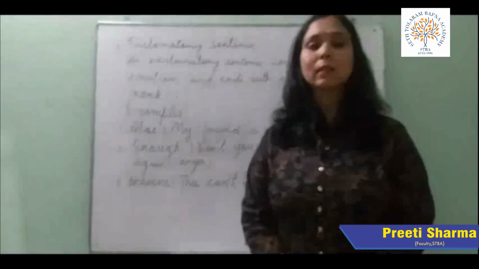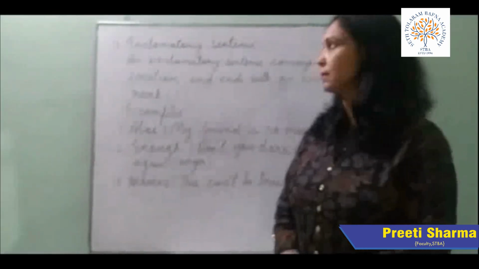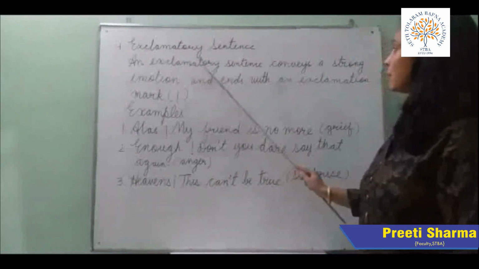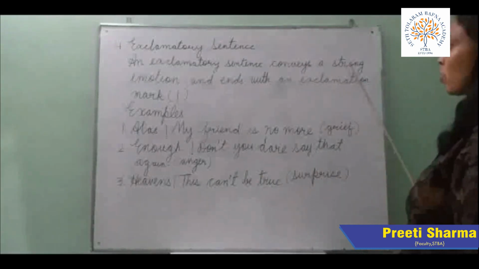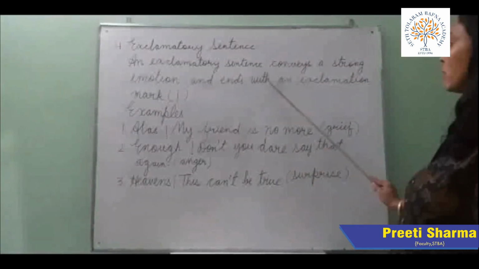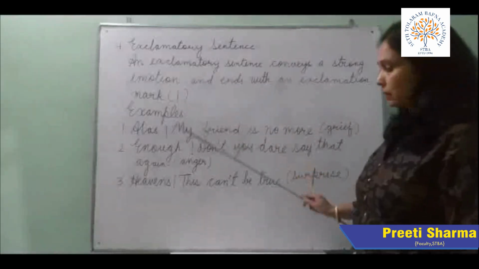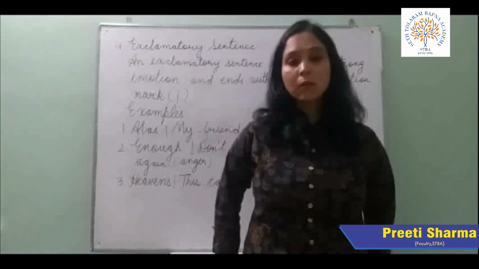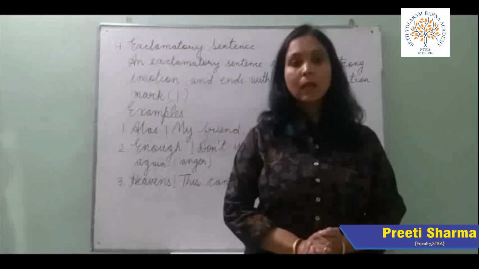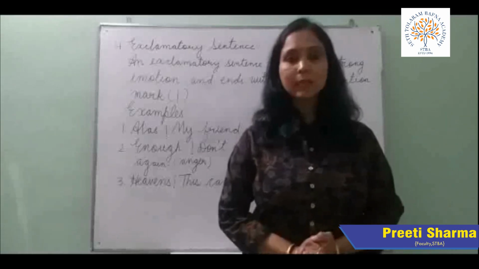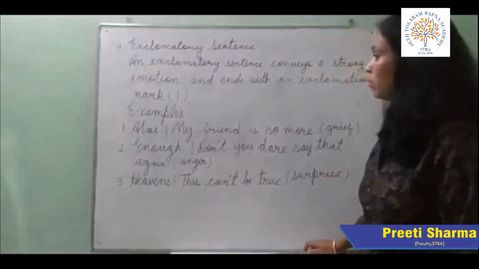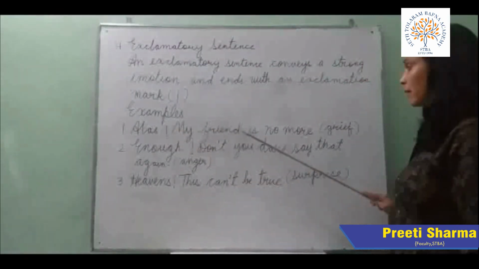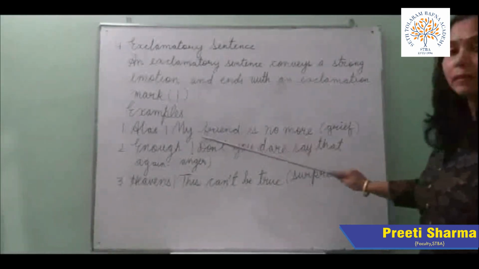Now children, we will discuss about exclamatory sentence. Exclamatory sentence. An exclamatory sentence conveys a strong emotion and ends with an exclamation mark. Like children, these sentences shows feelings of sorrow, grief, joy, pleasure, appreciation, etc. Now see the examples. Number 1, alas, my friend is no more. This sentence is showing grief.